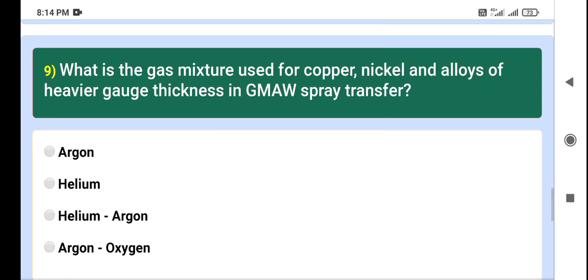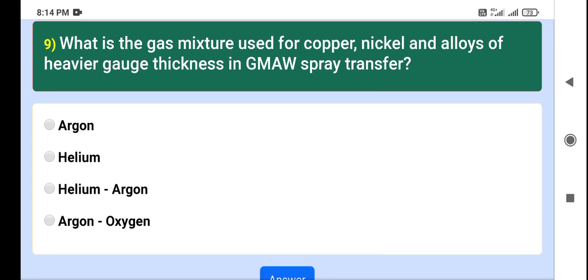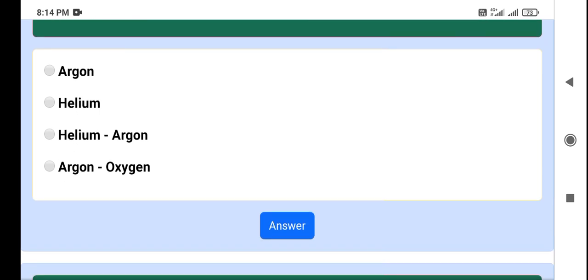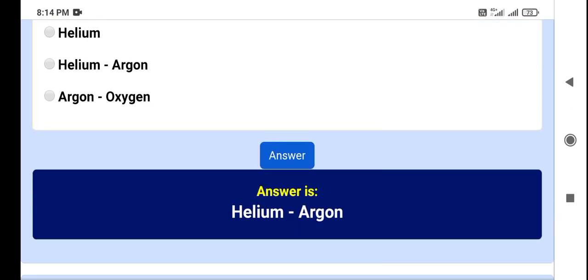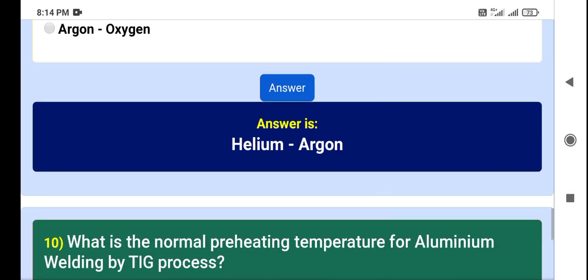Question number 9. What is the gas mixture used for copper, nickel and alloys of heavier thickness in GMAW spray transfer? Argon, helium, helium-argon, argon-oxygen. My answer is helium-argon. Let's see the right answer. Yes, the right answer is helium-argon.